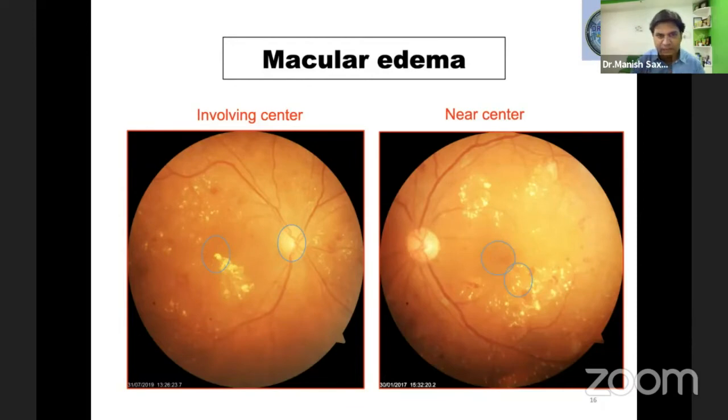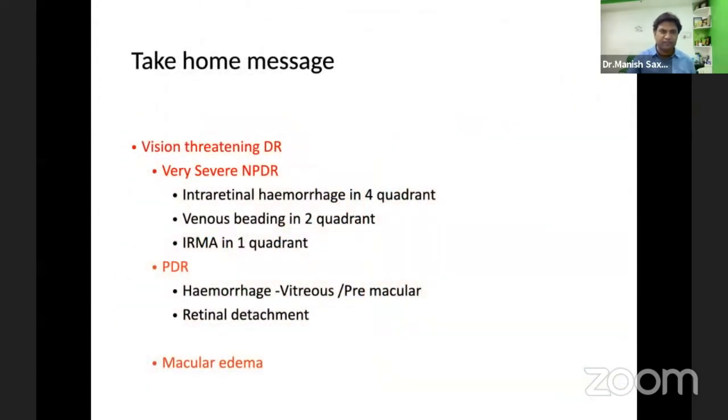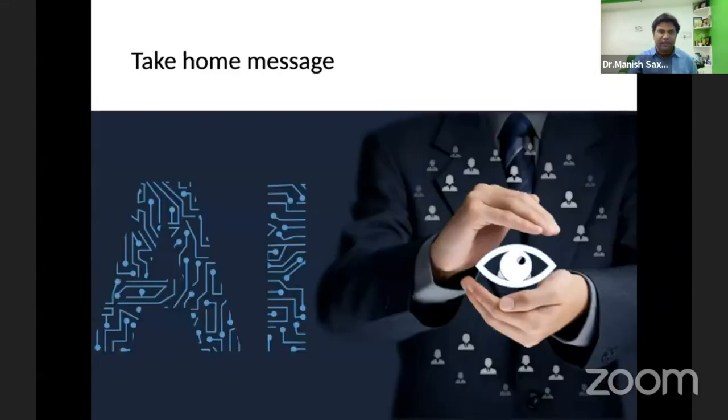Whenever the macular edema is involving the center, that is vision threatening. If it is non-center macular edema, it is not significant macular edema. So the take-home message is very simple: we have to focus on very severe NPDR, PDR and macular edema.